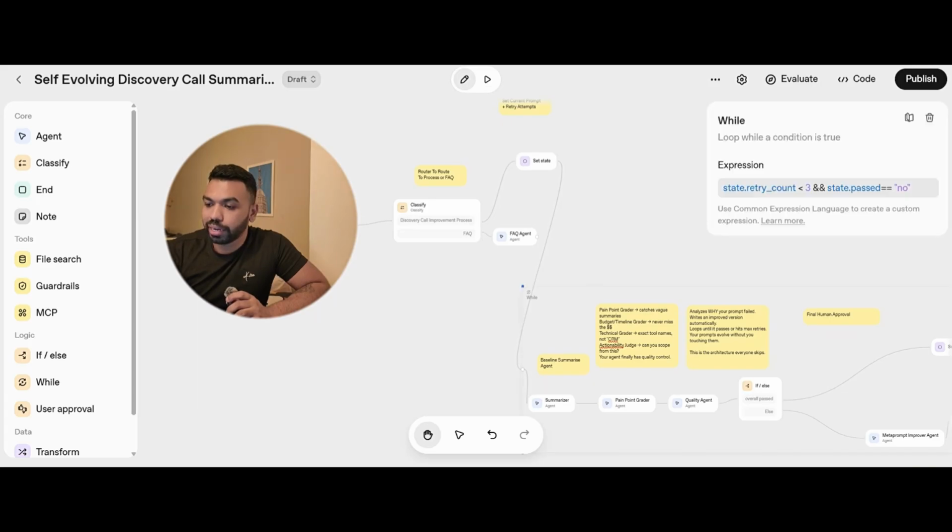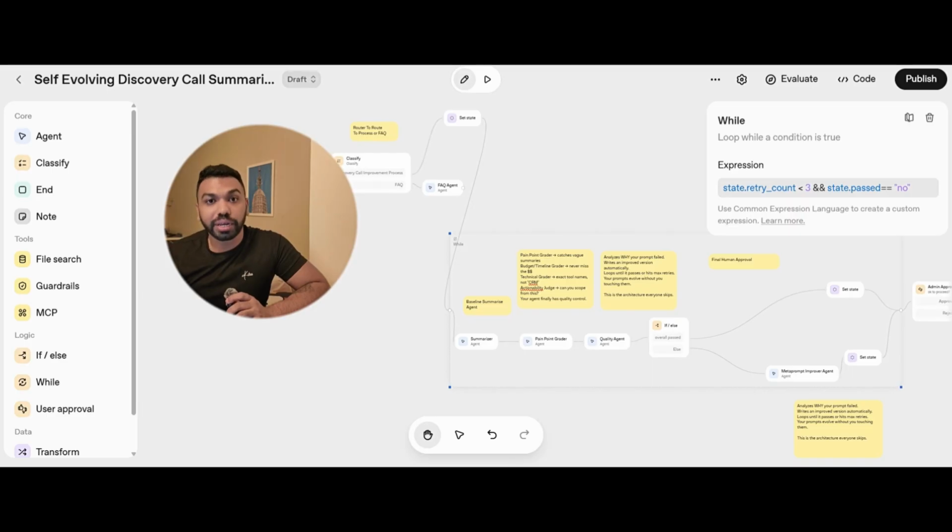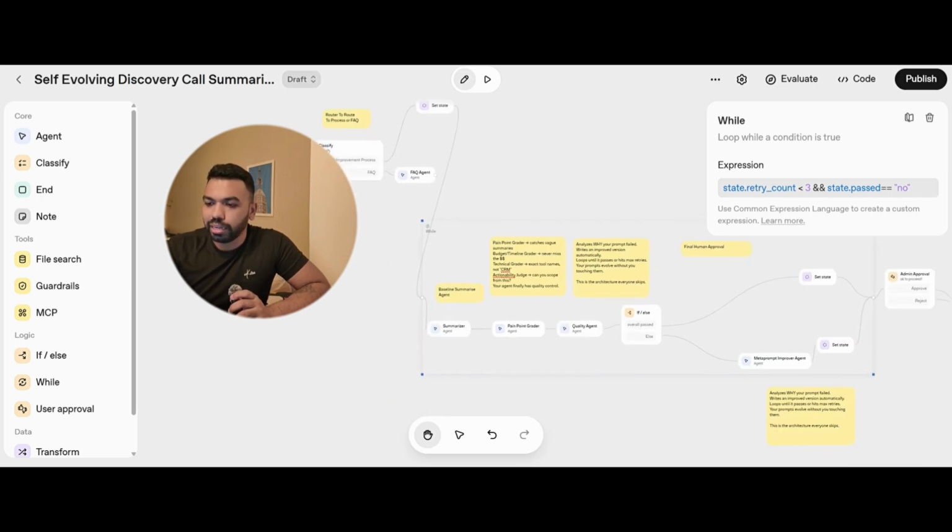And what we set up right here is a loop. It's a while loop. There are a lot of coding principles baked into the system, so a lot of non-coders can actually design the menu before handing off to the developers to cook it up for a complete end-to-end application. But as you can see, it's really intuitive because you have a while loop and you can set up the number of times the agent can go into these loops to improve the prompt, right?